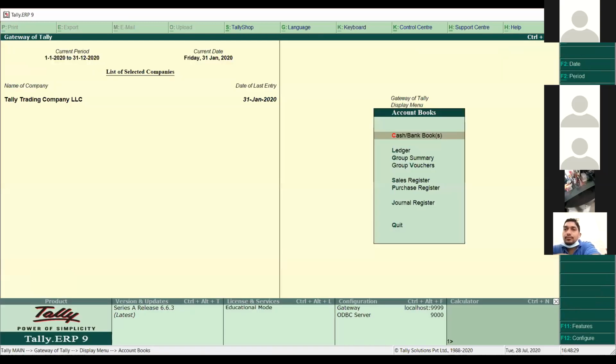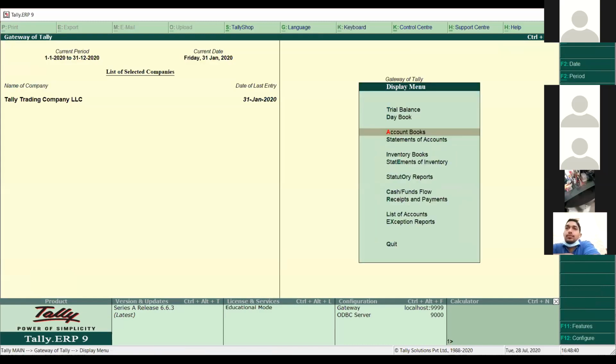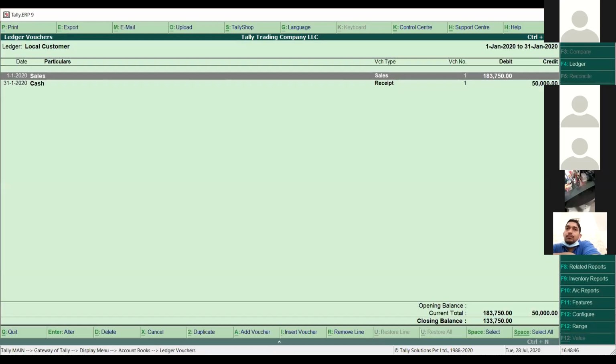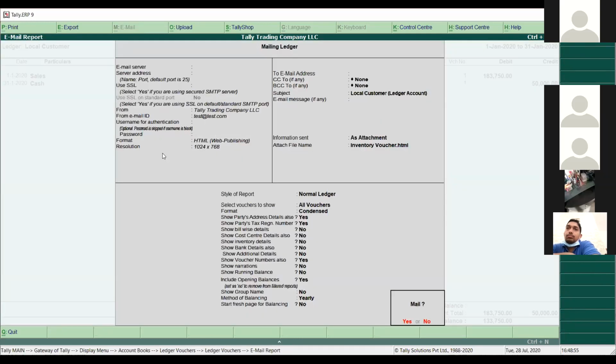Next, if you want to see any ledger report, like a statement of account, if somebody is asking for a statement of account from your vendor or your customer, you can simply press display, account books and ledger, then whichever ledger you want, maybe a customer, simply click on local customer. Then you can simply print the report from this section. Even if you want to export to Excel, or if you want to email the particular customer, we can send the email as well.